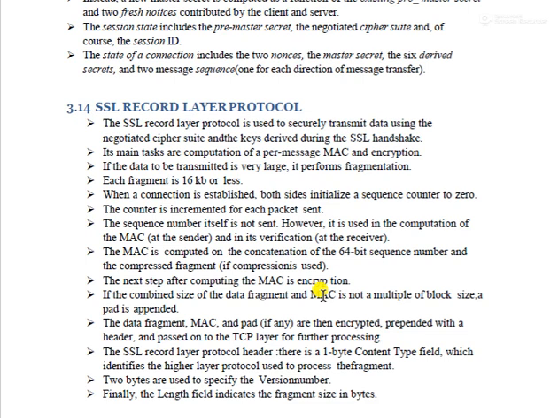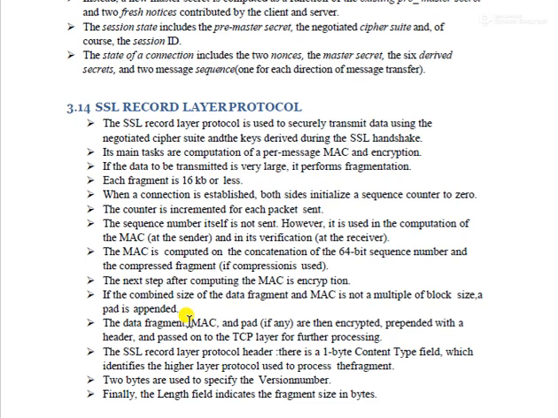First they fix the counter. The counter is initialized to 0 and keeps incrementing based on the number of packets sent. For the data fragments, the last fragment will not contain the full 16 KB length, so they need to attach padding. After fragmentation, they start encrypting the data, and then send it to the server side.